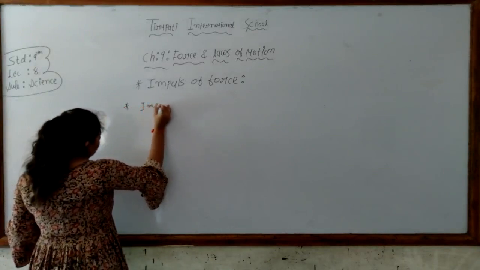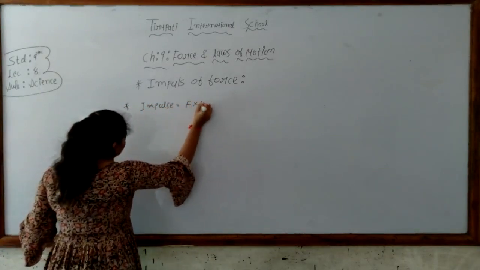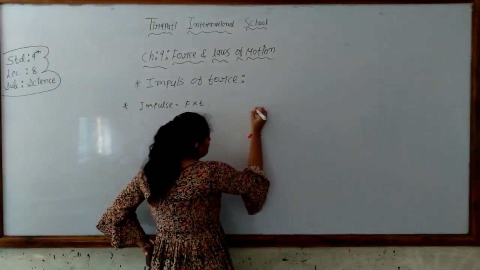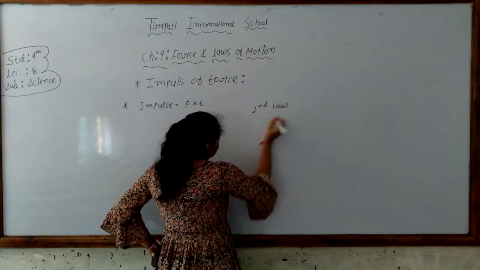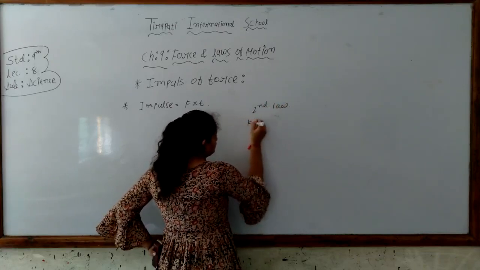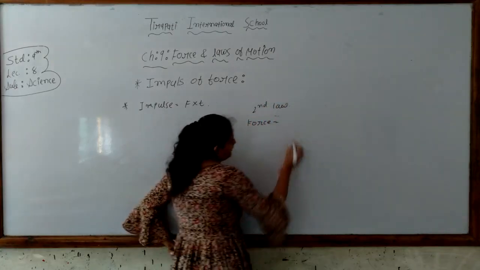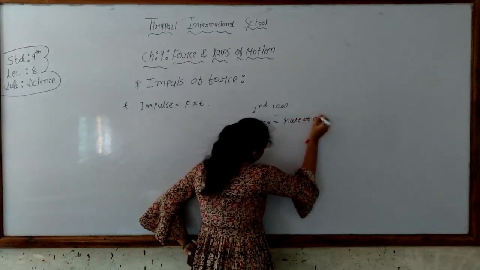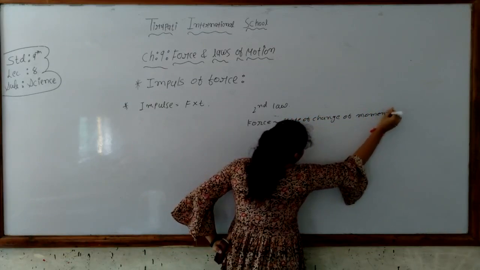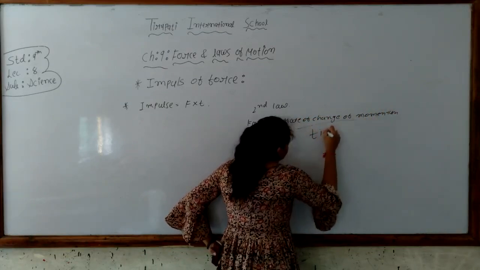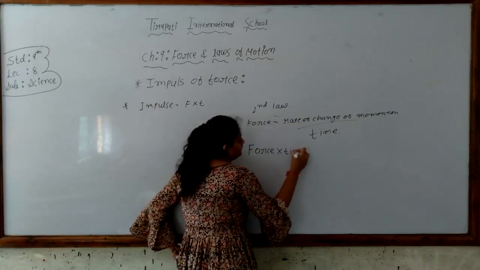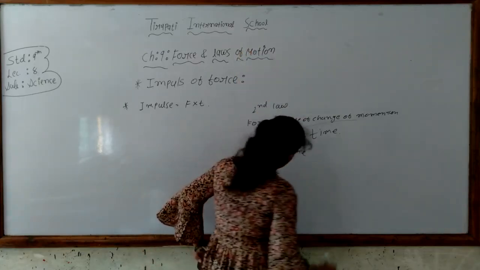Thus we can say that impulse is equal to F into t. As we discussed, Newton's second law says that the force is equal to the rate of change of momentum upon time. So by multiplying force and time we obtain the change of momentum.